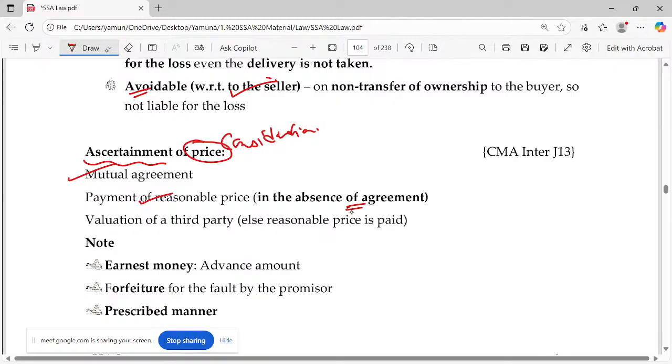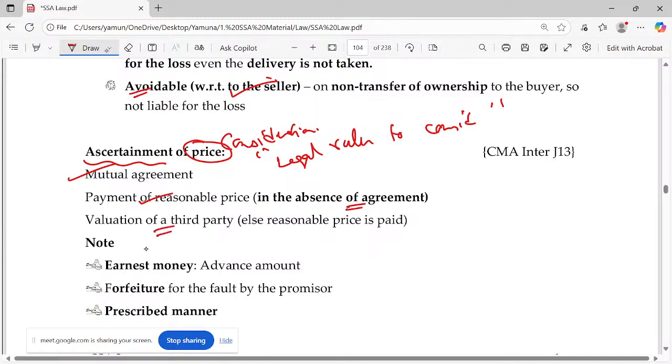Who can fix the consideration? Maybe the promiser, or the promisee, or any other party. If any other party is not committing or fixing the price, then a reasonable price applies. Consideration must be lawful; the legal rules for consideration all apply here. And a third party can value it.